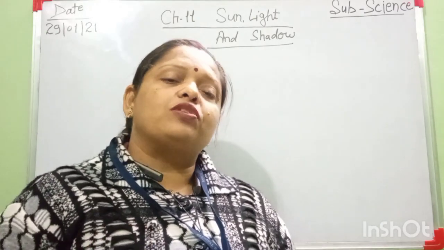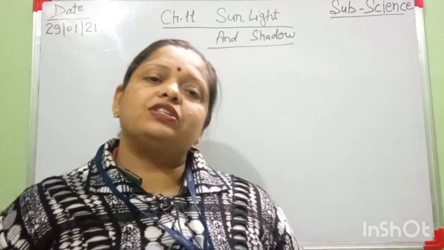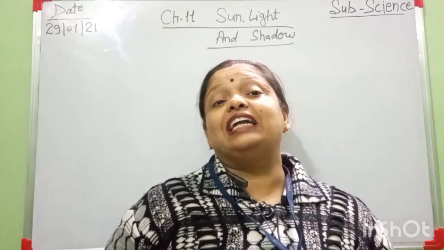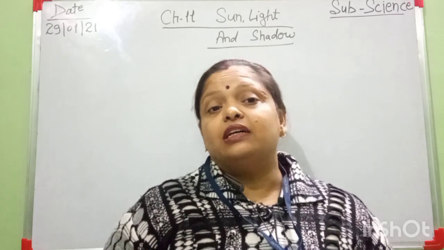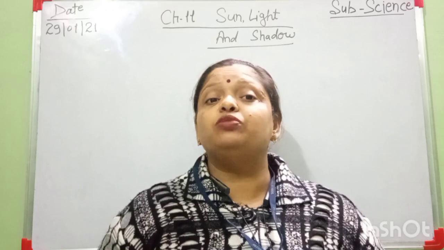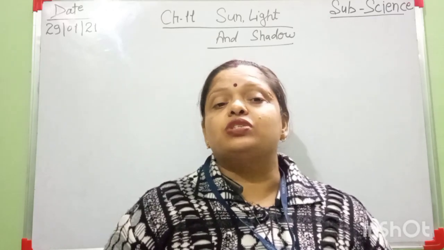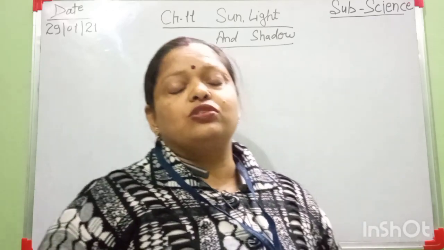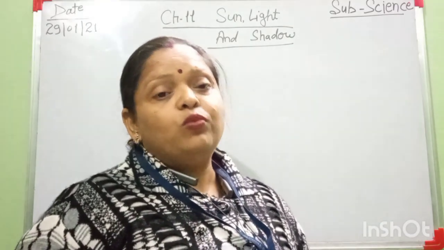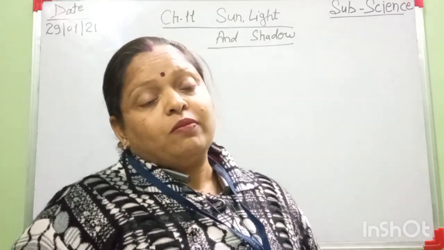Some are natural sources of light and some are artificial sources of light. Natural sources of light means the sources that are made by God, not made by humans. Examples of natural sources are sun, moon and stars.